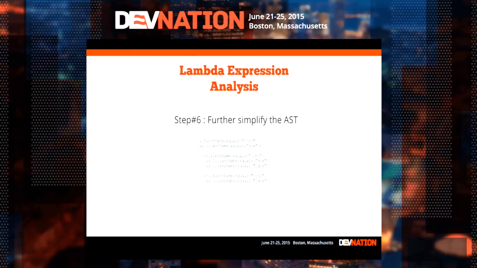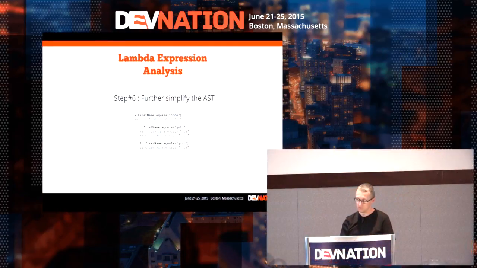So what we can do, we can try to further simplify this AST. Because, of course, you can see that, for example, first name equals John appears 3 times on this long expression. And we have the same thing for last name, which appears 2 times, and username appears 2 times. Last name appears 2 times, including once with a negative operator. So, okay, can we do something better?